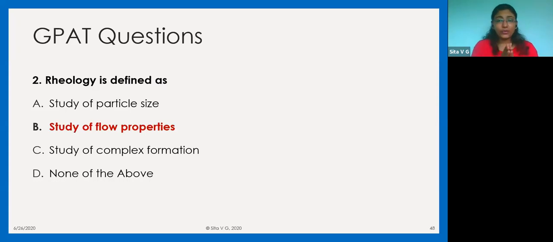If you see this question now, you will feel that this question is very easy. Why? Because half an hour or 1 hour before, we covered this subject. But when you have the entire GPAT questions together, you will get confused about what is study of particle size. Study of particle size is called micromeritics. So when the entire pharmaceutics portion comes together, you will have confusion whether rheology was the study of particle size or micromeritics was the study of flow properties.